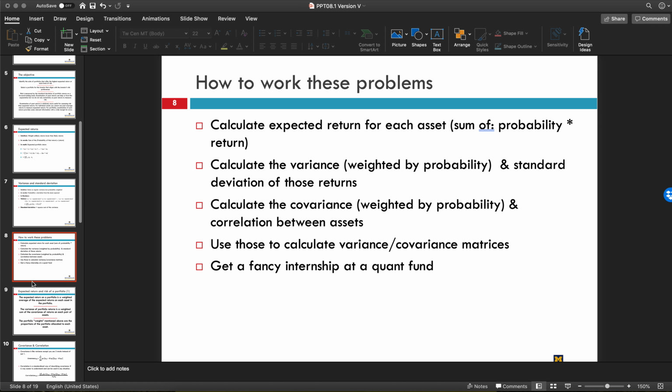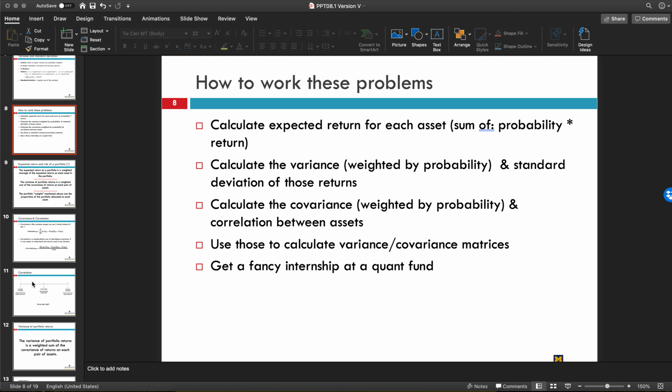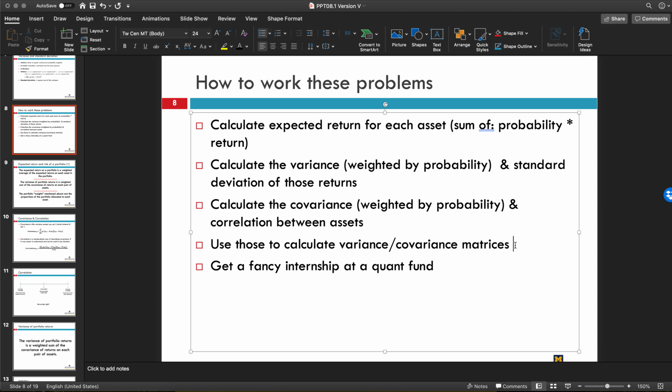So when you look at these problems, and we'll do one in a second, there's a set of steps that we're going to go through. So we're going to calculate the expected return for the assets. We're going to calculate the variance and the standard deviation. We will calculate the covariance between these assets. We haven't really talked about that, but the covariance is like the correlation. It's how they vary relative to each other. We're going to use those to calculate variance and covariance matrices. And actually, let me add something here.